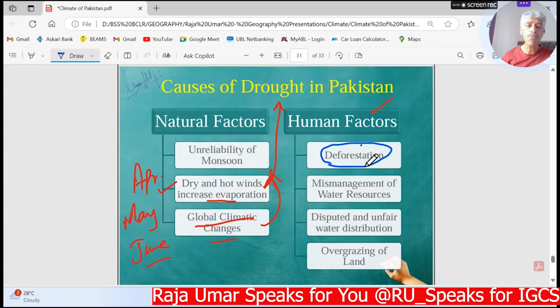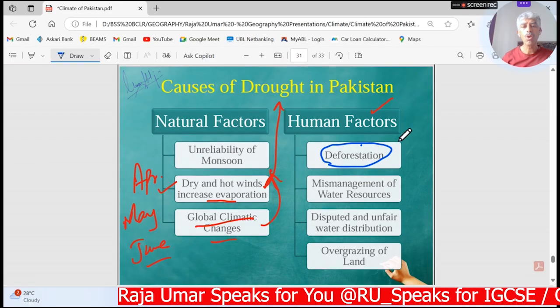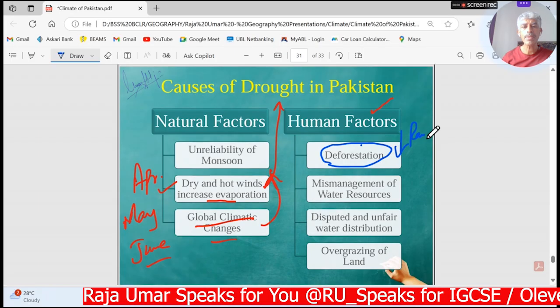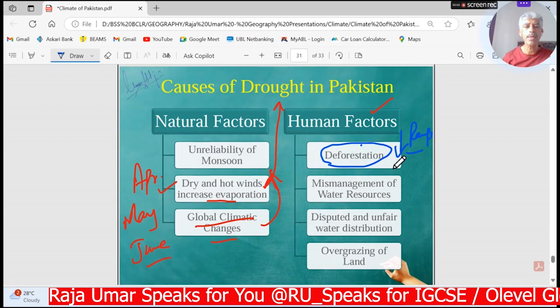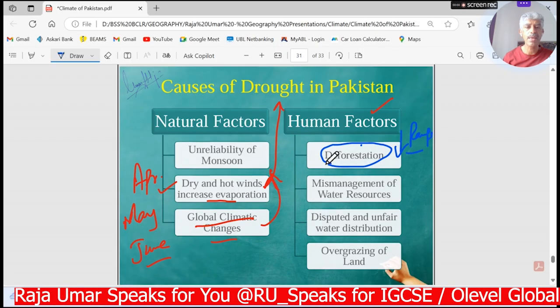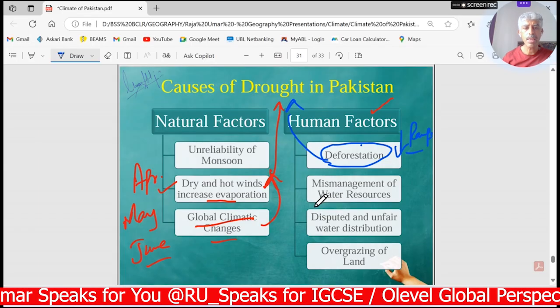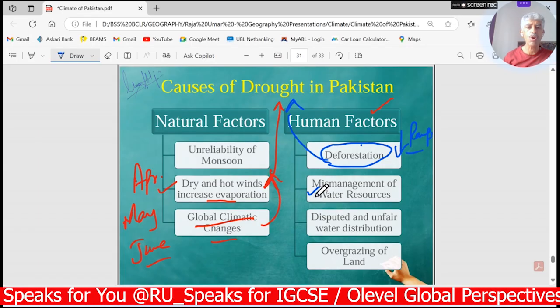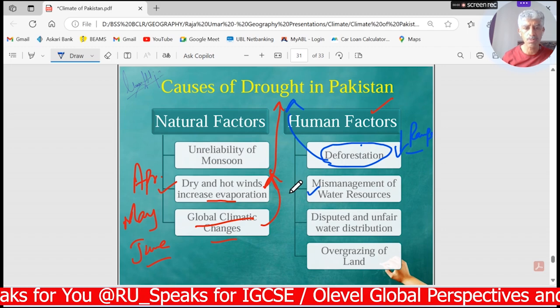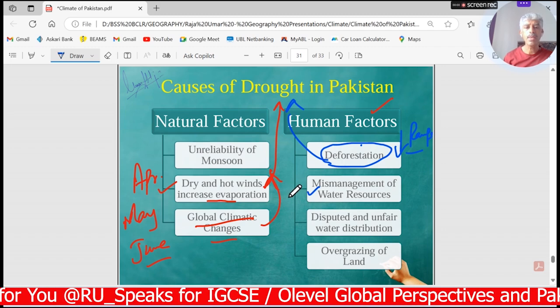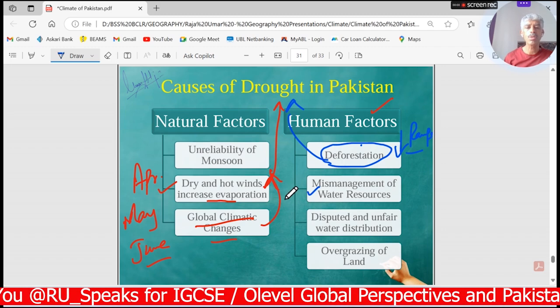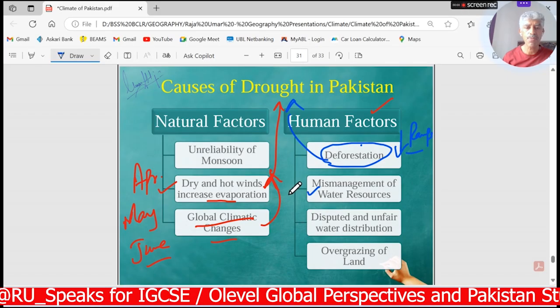Secondly, because of the deforestation, there is low rainfall. Whenever there is low rainfall, it means that things move toward dryness and drought. So, mismanagement of water sources. We are not managing the water sources well. We are not using the canal water or the waters from the dams and barrages very effectively.